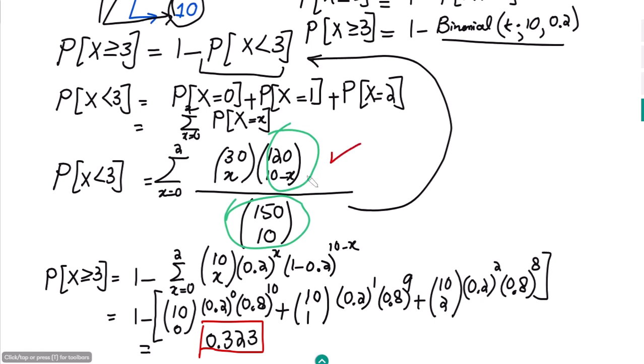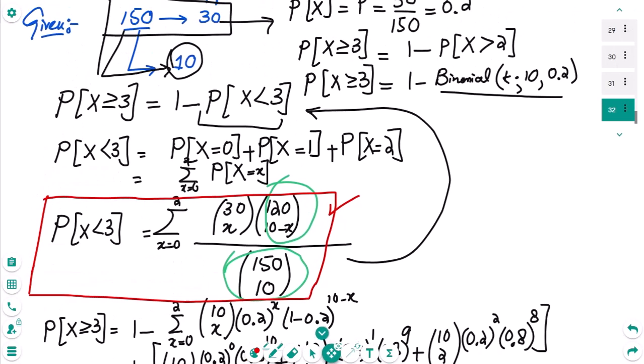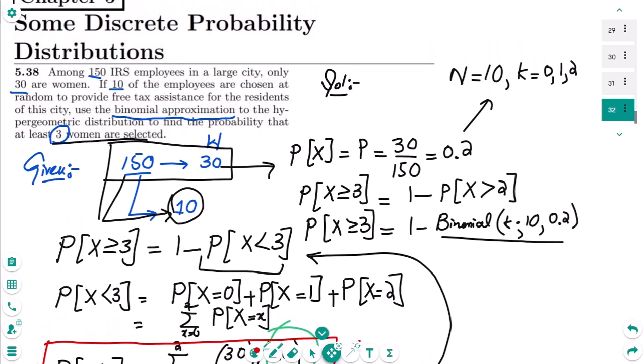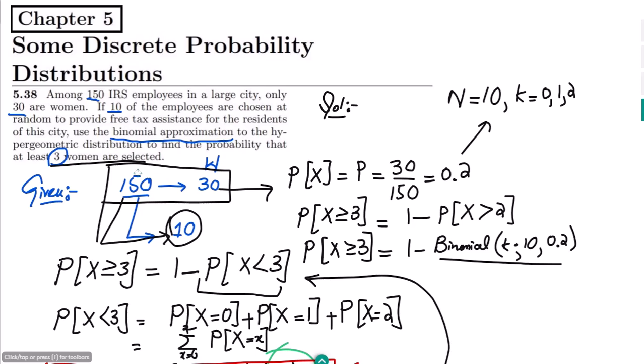From the hypergeometric distribution you can also find a similar solution, but it wouldn't be as computationally easy as what we have done here. So that's it for today, in which we have seen the binomial approximation for the hypergeometric probability problem.